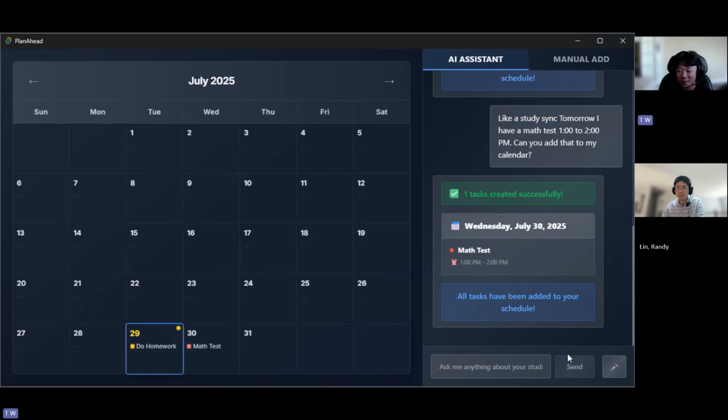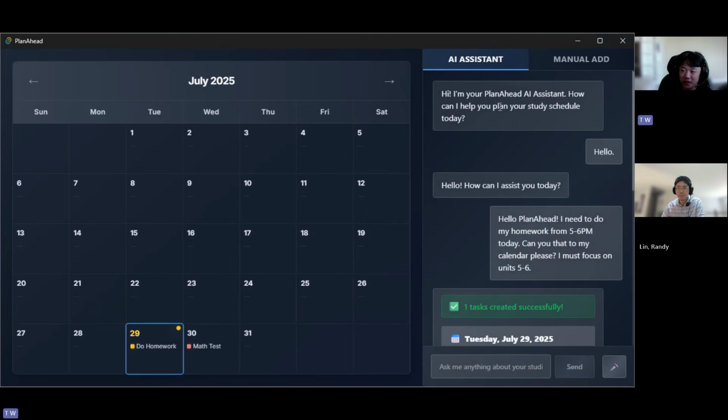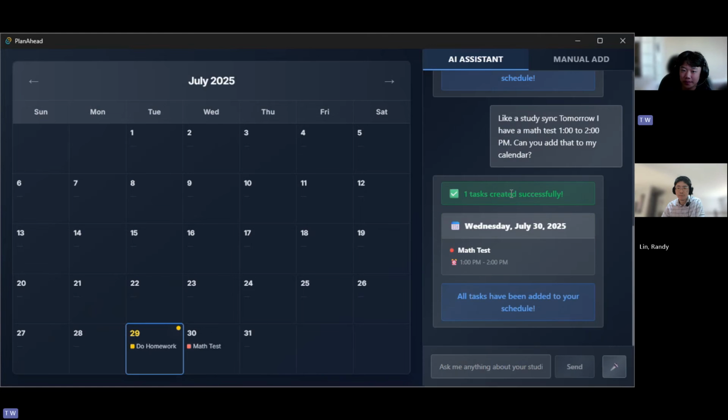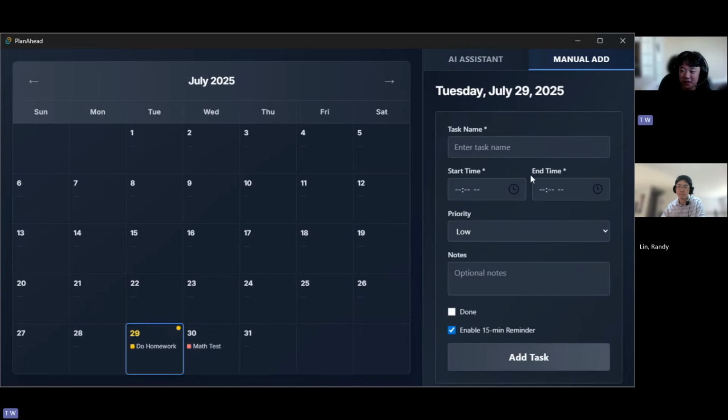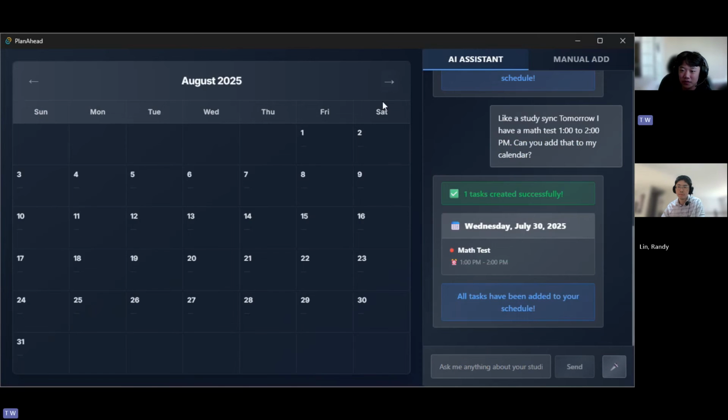This is the original project I was working on. It also has multilingual support here, so it's just the 12 most common languages in the world that you're able to speak with it in, and it's able to respond accordingly in all of those languages too. Manual add feature, there's nothing special about this. You can add tasks. It's also able to do tasks on a much larger scale, right?